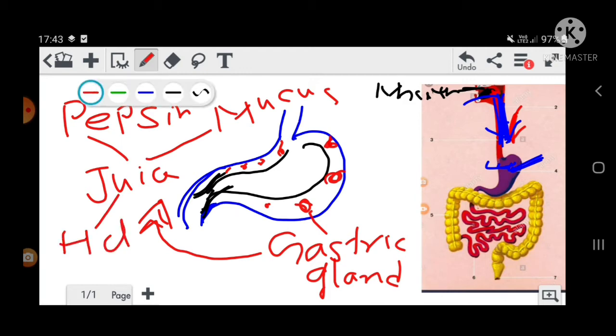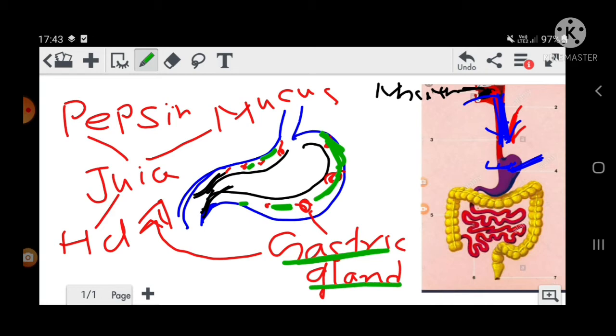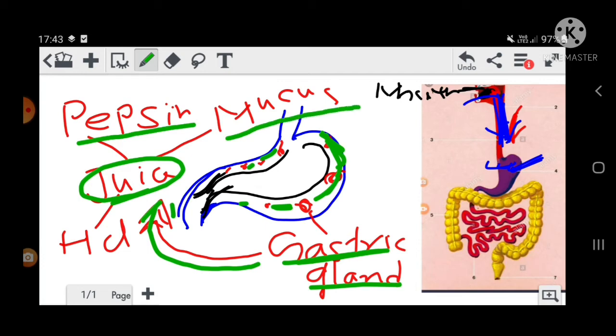Now see. So in the stomach, when the food came, the wall of the stomach contains a gland, that is gastric gland. Gastric gland secretes a juice, that is gastric juice. This gastric juice contains pepsin, mucus and HCl.